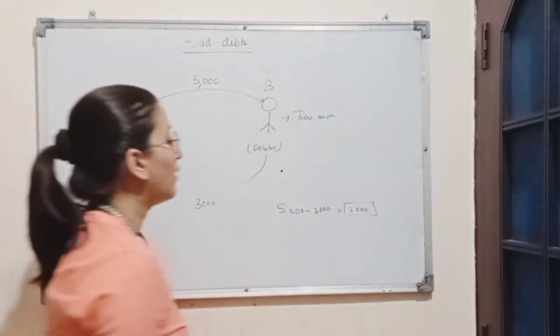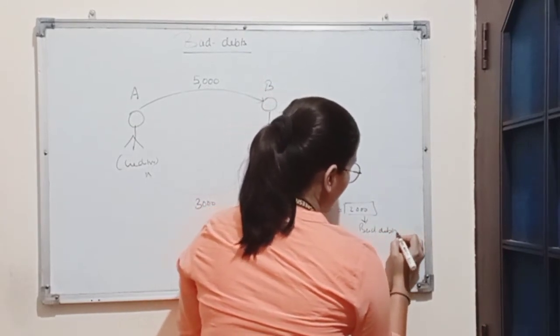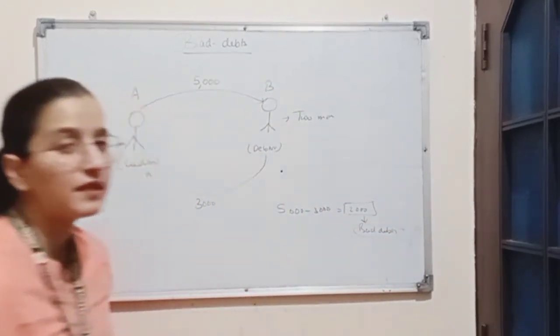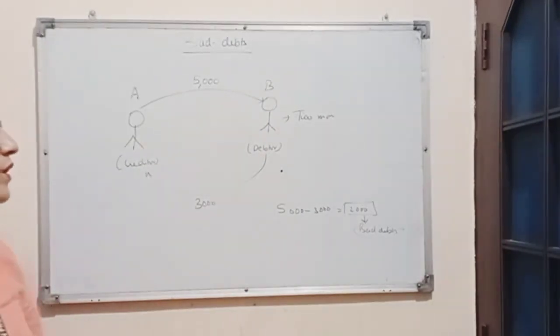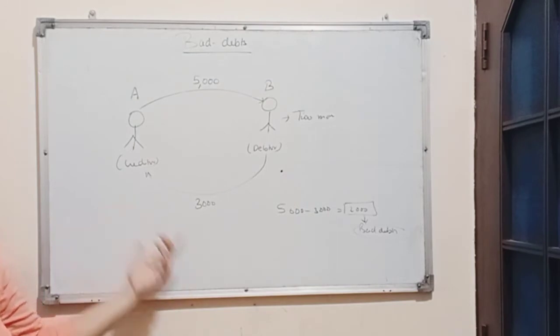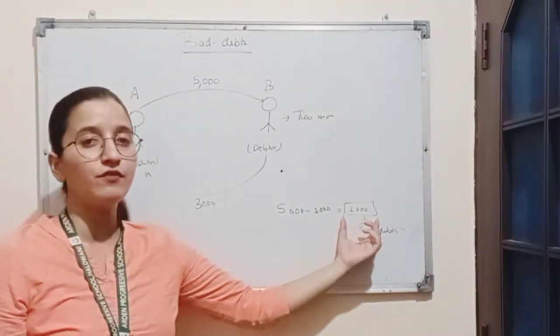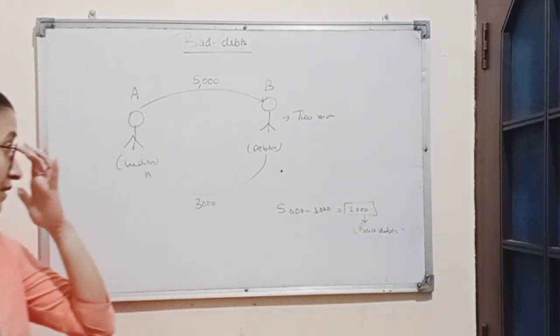So this amount will be treated as bad debts. So bad debts means the amount which has not been recovered from the debtor. So here the bad debts amount to rupees 2,000.